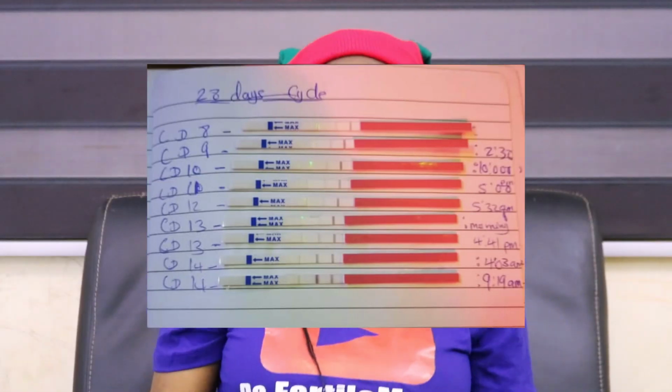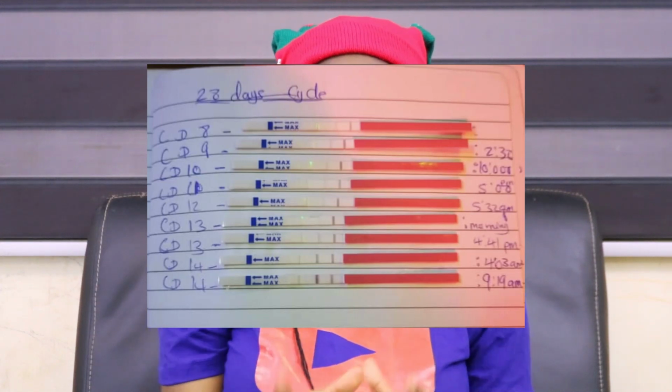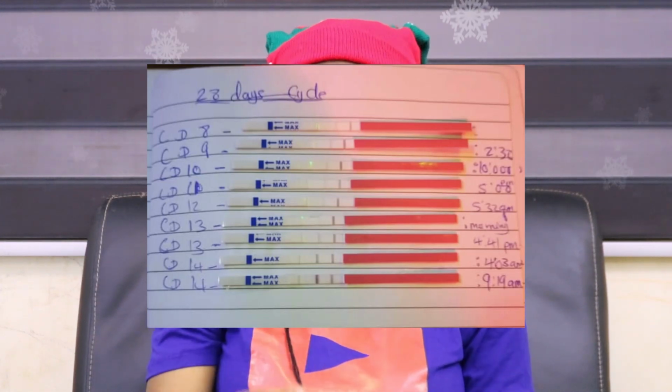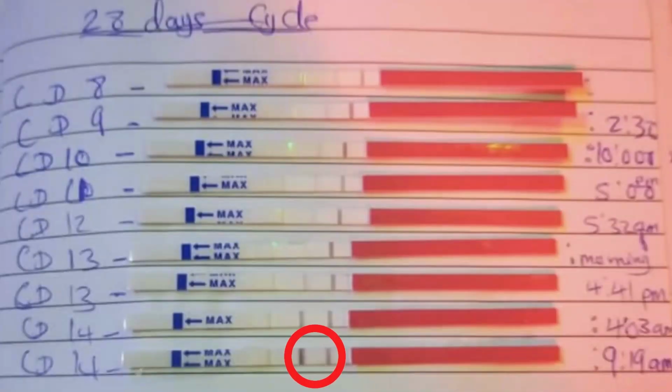So once you test your ovulation, you want your ovulation test to be equally dark, just like my test strip. Equally dark. Even though this is a pregnancy test strip, I want to show you how your ovulation test strip should appear before it is positive. You see that my own pregnancy test strip, they are equally dark. The two lines are equally dark. Both the control and the test line are dark together. The redness is bright together. That is what is showing that it's a positive ovulation test strip.